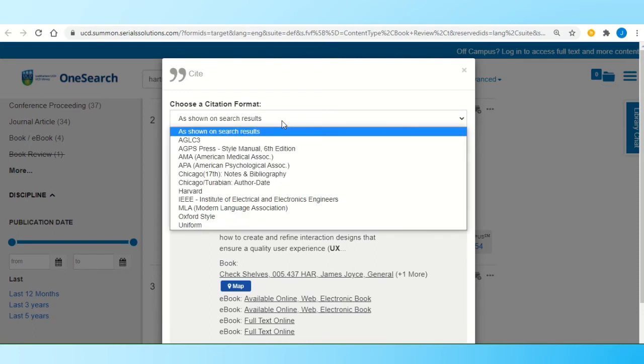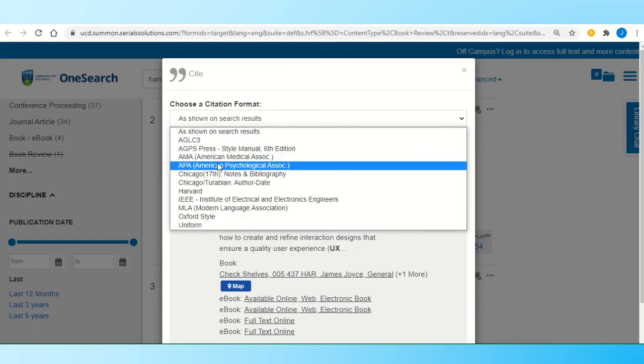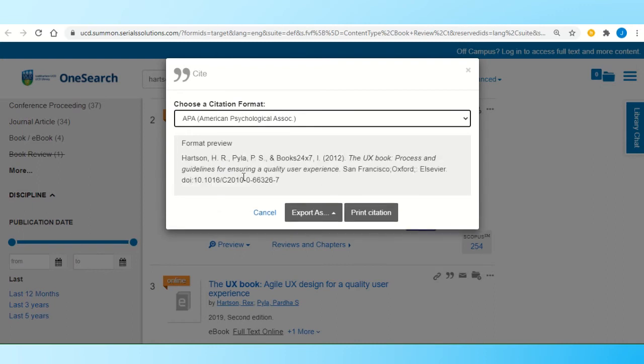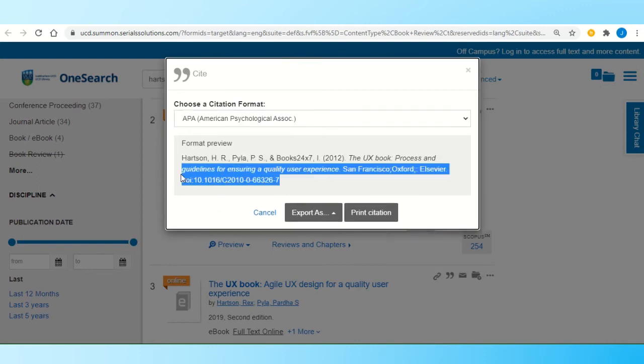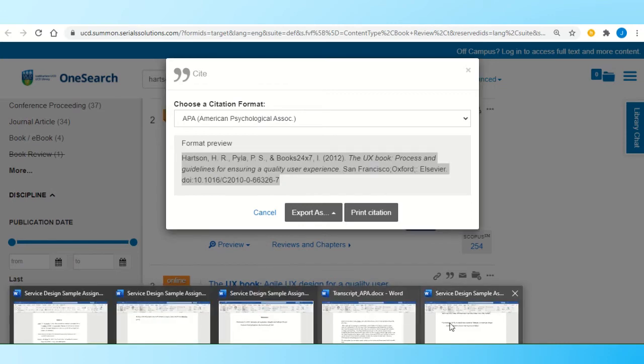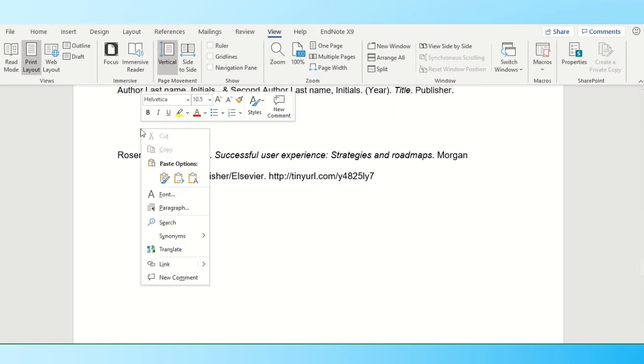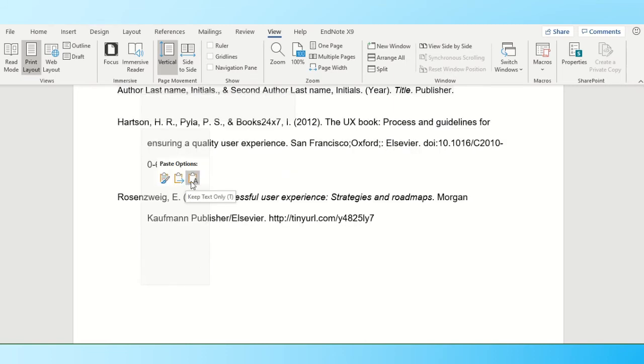Now, if I click the drop down here, one of the options of the format it will give you is in the APA style. You can copy and paste this information, but you need to remember that it's not formatted correctly. So you can't rely on it and you need to tidy it up. So if I just paste it as plain text, so I right click and paste as plain text, then I can put my own formatting on it.